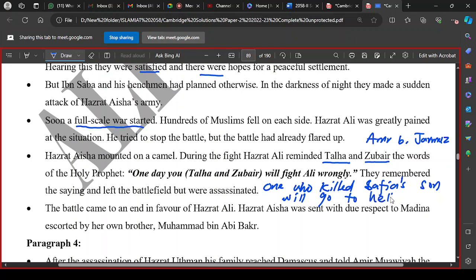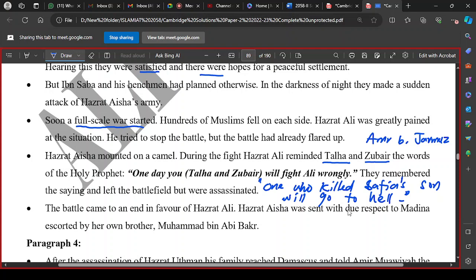So he was thinking that he had done such a great job. When he realized that he had done such a great sin, he killed himself. He committed suicide. Safiya was the Prophet's aunt, and Zubair was her son, the Prophet's cousin. So Talha and Zubair left the battlefield, but they were also killed by the mischief makers.